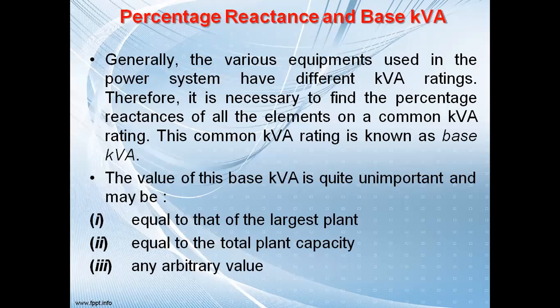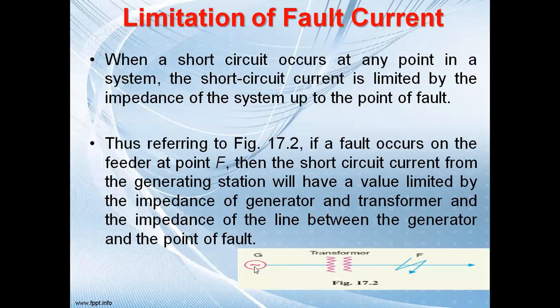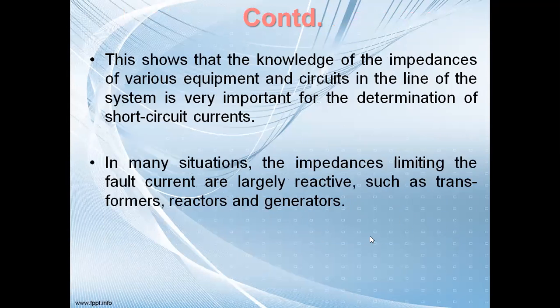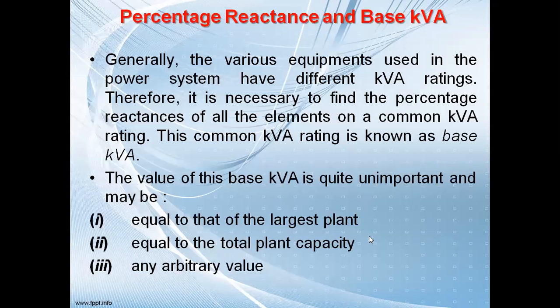Now next is the percentage reactance and base kVA. Generally the various equipment used in the power system have different kVA ratings. Therefore, it is necessary to find the percentage reactances of all the elements on a common kVA rating. See the meaning of this. Let us say your generator is 200 megawatt, this transformer is 500 MVA, and this line has a certain range of handling power. So the different electrical apparatus have different power ratings. But when we are going to analyze a fault, we need to scale down or scale up all those electrical parameters onto a common platform.